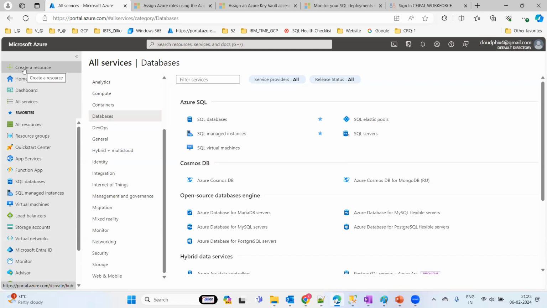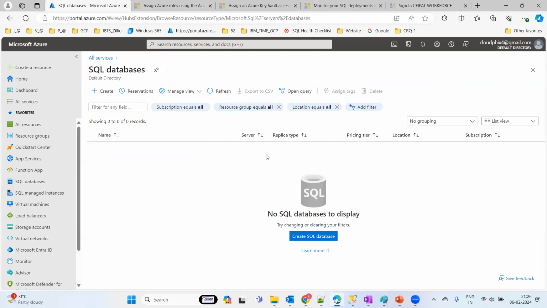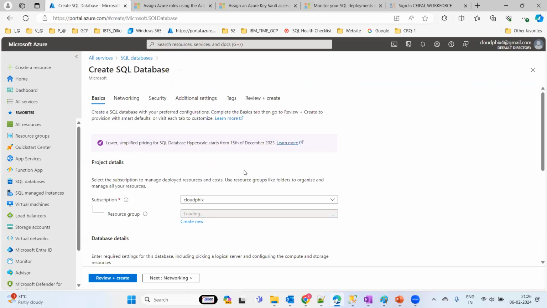Let me deploy one resource that we can easily understand. I'm just going to deploy the Azure SQL. It is very easy and straightforward, not that much complication. So we can directly create the Azure SQL database in this plan.